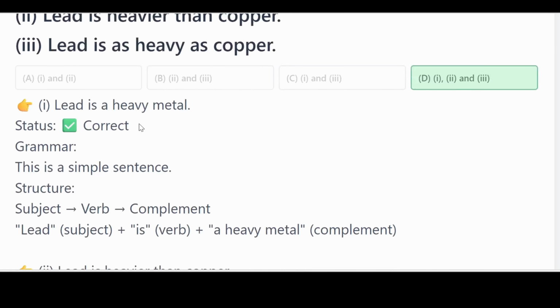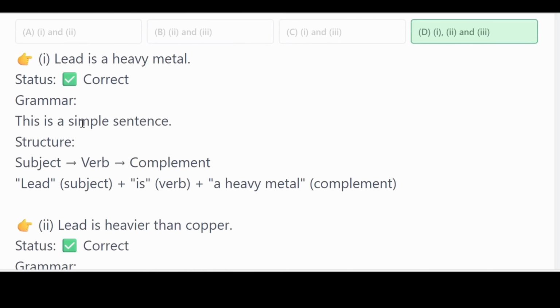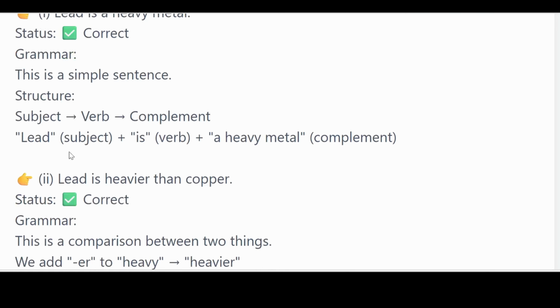Lead is a very heavy metal. If you look at the grammar, this is a simple sentence. The structure would be subject, verb, and then complement. Lead is the subject, the verb will be is, and a heavy metal is the complement. So subject, lead is a heavy metal.